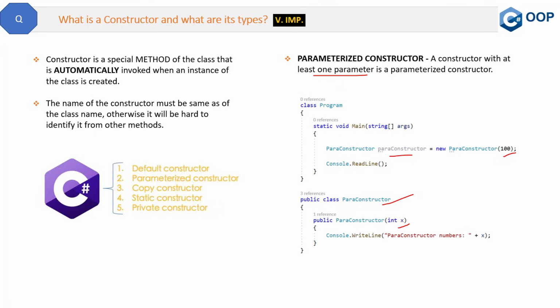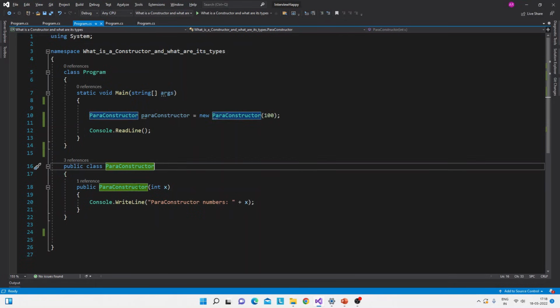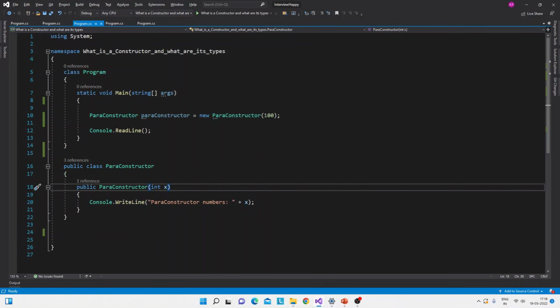Now, what will be the output of this program? This will be the output of this program: parameterized constructor, numbers, and the variable which is passed is 100. Let me show you the code also. See, this console application has this main method and this ParaConstructor, and we have passed this 100.